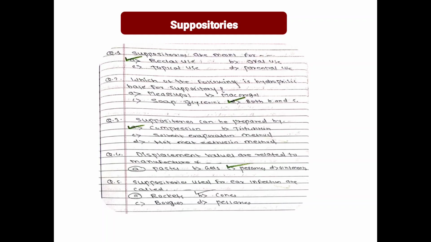Suppositories are meant for rectal use, oral use, topical use, parenteral use. So not oral use, not topical use, not parenteral use, rectal use. Which of the following is a hydrophilic base for suppository? Mesopol, macrogol, soap glycerin, both A and B is correct. Next, suppositories can be prepared by compression, trituration, solvent evaporation method, hot melt extrusion method. So compression. Displacement value is related to the manufacturing of paste, gel, pessaries, and ointment. Pessaries. Next, suppositories used for ear infection are called cones.